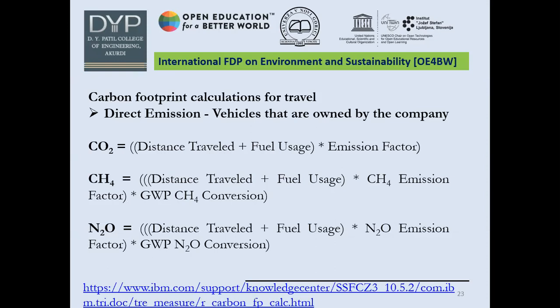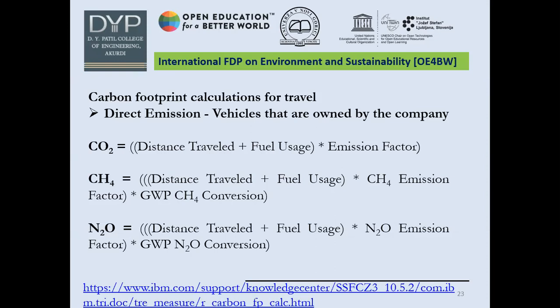For carbon footprint calculation for traveling, we have direct emission. That means here the criterion is vehicles that are owned by the company. In this case also you have three main equations for CO2 emission, CH4 emission and N2O emission. For traveling, the parameters to be discussed are distance traveled, fuel use and emission factor, right?